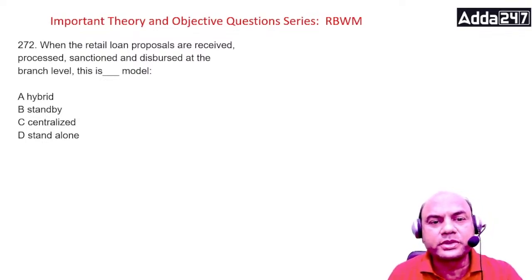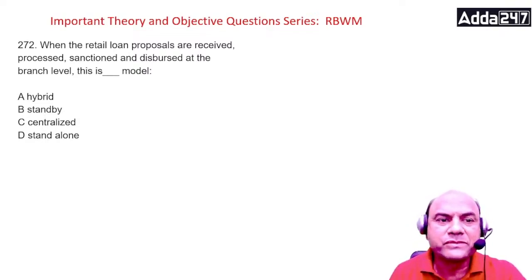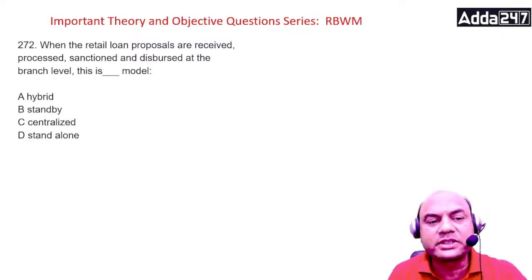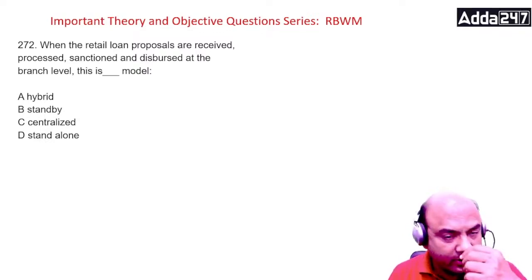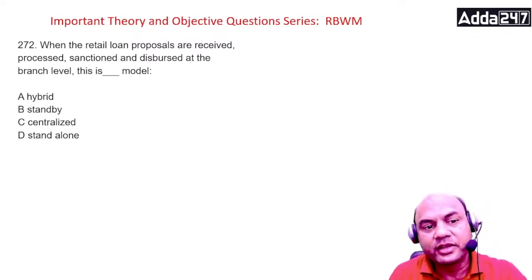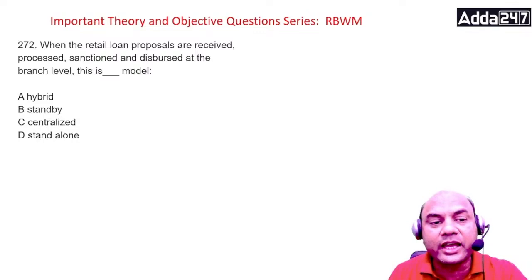When the retail loan proposals are received, processed and sanctioned and disbursed at the branch level, it is called as hybrid, standby, centralized or standalone model. Think about it, everyone. Firstly, you must understand what are these models. Hybrid means, standby means, what is standby model? Frankly, there is nothing called as, at least in your JAIIB. There are hybrid models, there are standby models, but at least in your JAIIB RBWM, they don't exist.